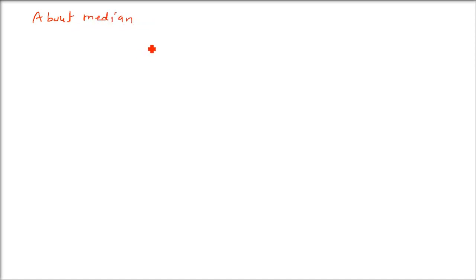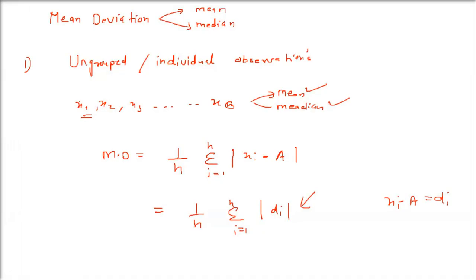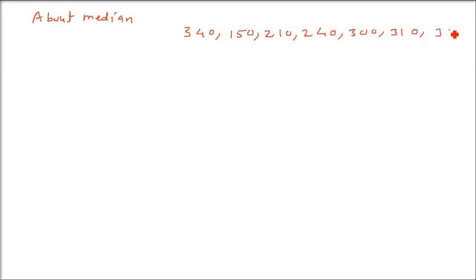So what will be the way? The best way is to take an example. This capital A, as I said, is mean or median. If I am telling you about median, the same thing you have to do for mean also. Mean is nothing but adding the terms and dividing by the number of observations. Median is just arranging them and finding the middle one. So let us take an example. We have 340, 150, 210, 240, 300, 310 and 320.